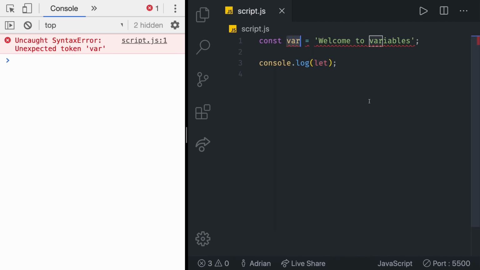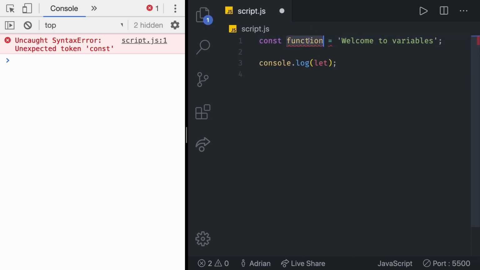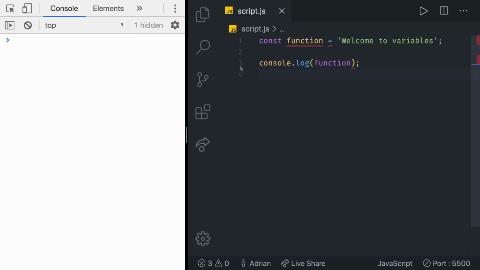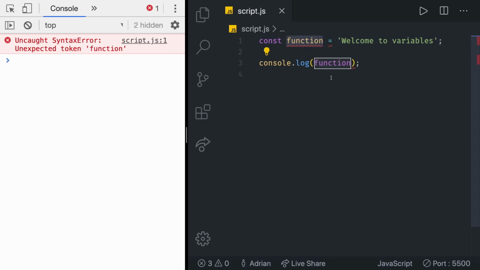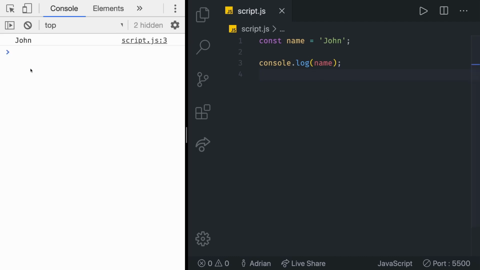Let's try a few more reserved keywords. We know that const is also not going to work, unexpected token const, and let's say const function. Function is also a reserved keyword. We're going to see that later. So if I try doing this, as you can see, unexpected token function. That means that we cannot use names that JavaScript itself uses. Those are only some limited reserved keywords like var, let, function, and so on. We are going to explore all of them, but basically you can use anything you want. For example, you can say name, and then you can put this to John or whatever, because name is of course not used by JavaScript. That would limit us a lot. So if we just did this, we are console logging the name John.